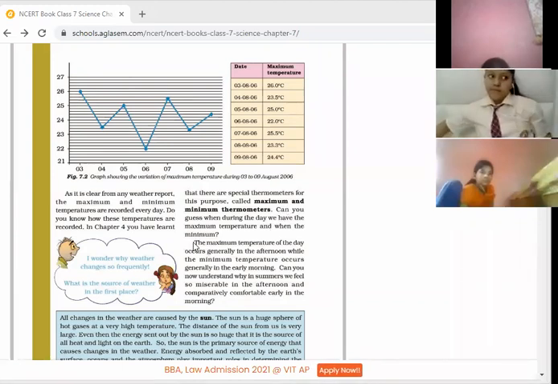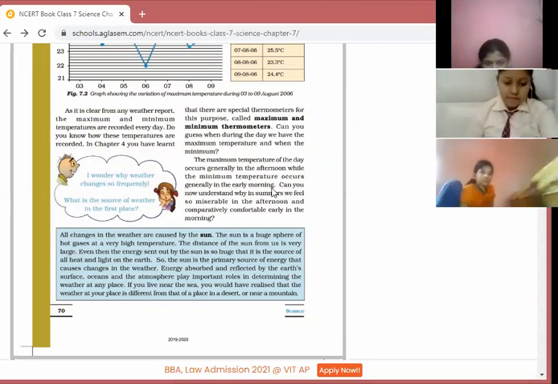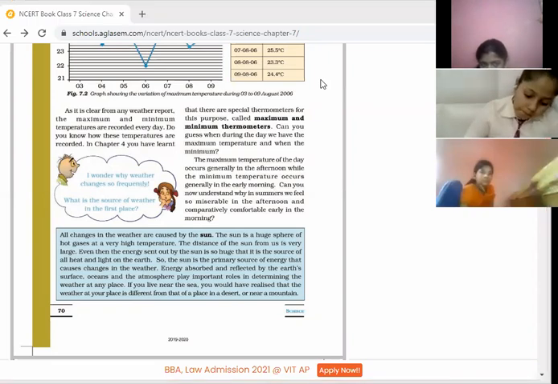So children, kindly underline this paragraph, second paragraph. The maximum temperature of the day occurs in the afternoon, while the minimum temperature occurs generally in the early morning. So it's very important to note down, maximum temperature is in the afternoon and minimum temperature is in the early morning. So kindly underline it.